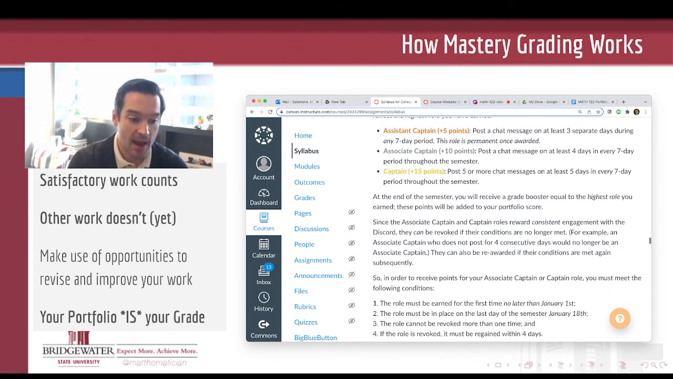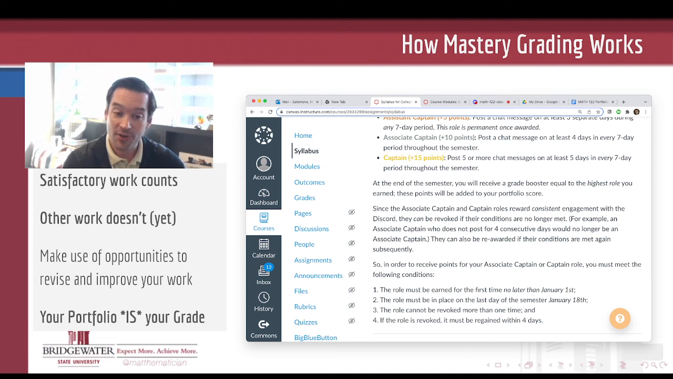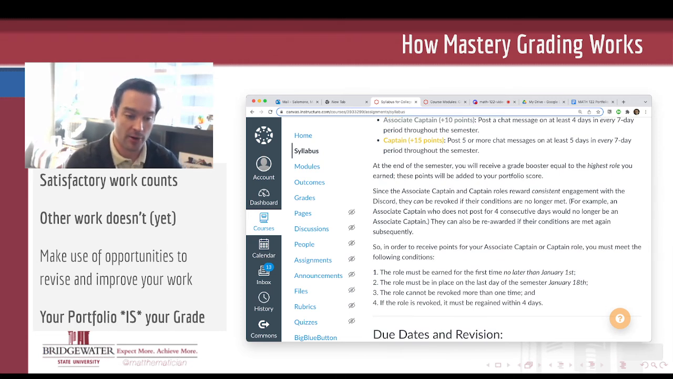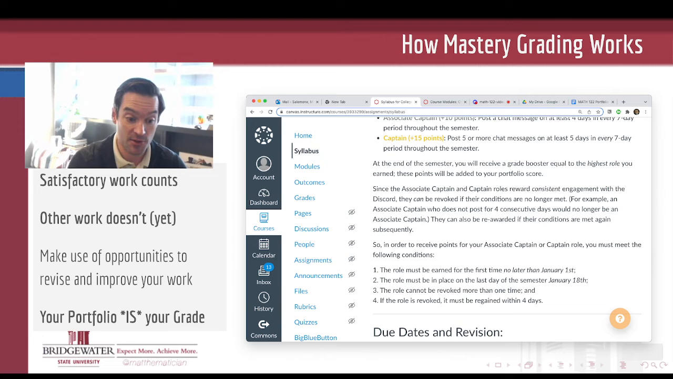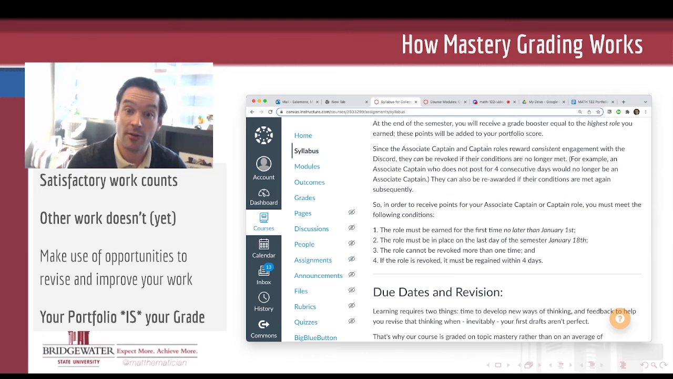The associate and captain ranks can be lost because they require you to maintain this pattern of posting on however many days in every 7-day period. And so the rules around those are, in order to get those points at the end of the semester, you have to first earn that role no later than the 1st of January. That role must be in place on the last day of the semester, January 18th. And it cannot be revoked more than 1 time. So you can lose the role once, you can lapse once, as long as you get it back. And if you lose that role once, you have to get it back within a 4-day period.